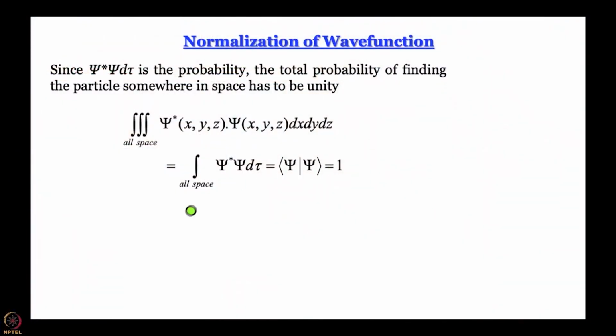So, integral of psi star psi d tau, which can also be written as bra vector psi ket vector psi, has to be equal to 1. This is the normalization condition. So, for the Born interpretation to hold, the wave functions have to be normalized.